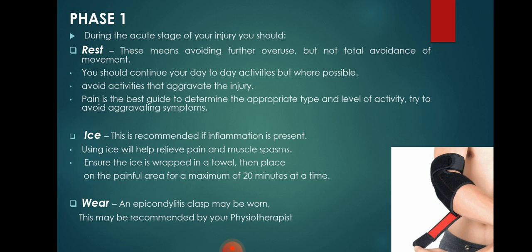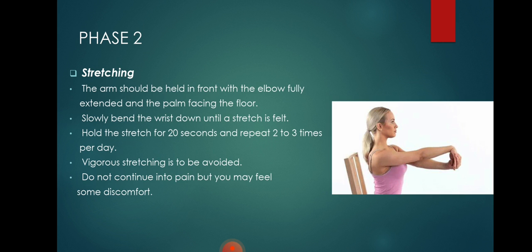Use of ice is recommended if inflammation is present. Using ice relieves pain and muscle spasm. Ensure that ice is wrapped in a towel, then place it on the painful area for a maximum of 20 minutes at a time. Wear a brace. This is recommended by your physiotherapist.